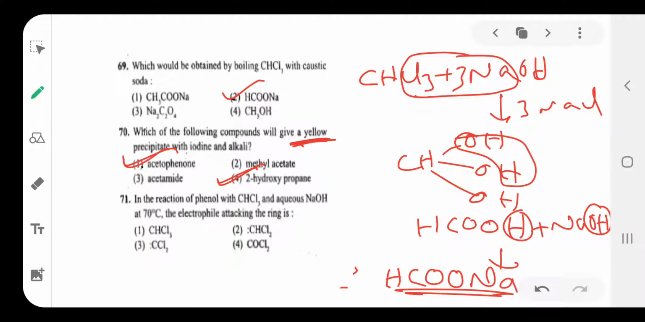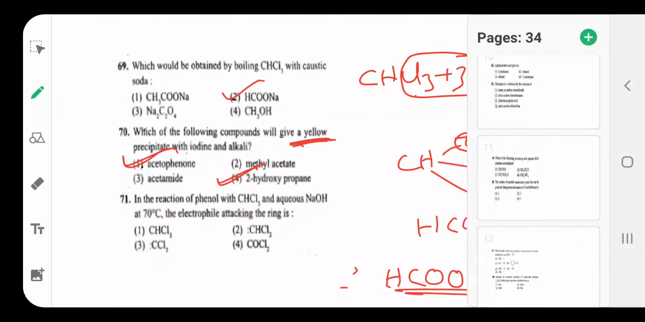In the reaction of phenol with chloroform and aqueous NaOH, what is the electrophile attacking reagent? So here phenol reacts with chloroform and NaOH. Sorry, phenol reacting with CHCl3 and NaOH is the Reimer-Tiemann reaction. What is the mechanism of the Reimer-Tiemann reaction? Once see here.